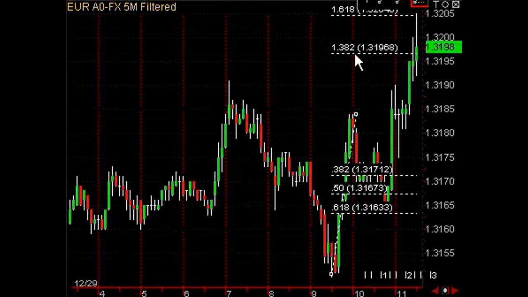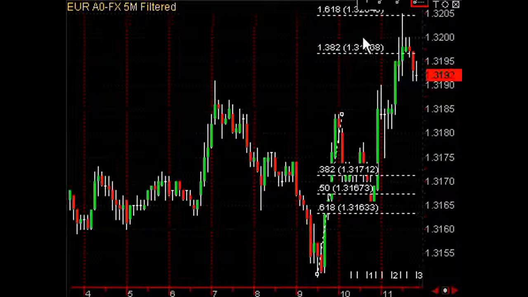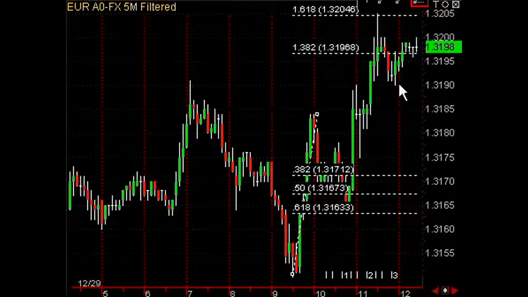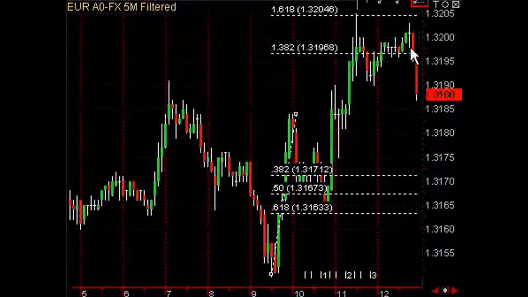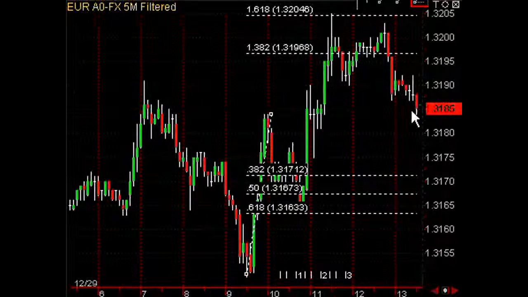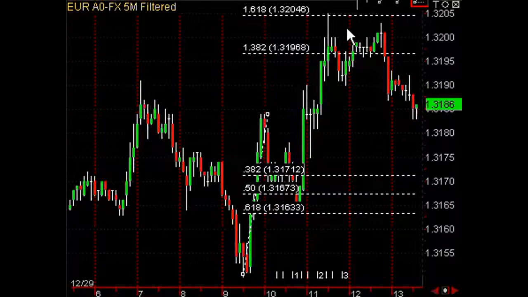So you could get into your short right here at 1.3195 and scale in again up here at 1.3204, and you can see the market pulls back about 15 pips. Goes up and tries to test the high again, forms a double top, and then pulls back about 20 pips off the high.